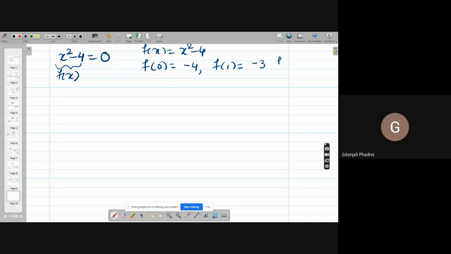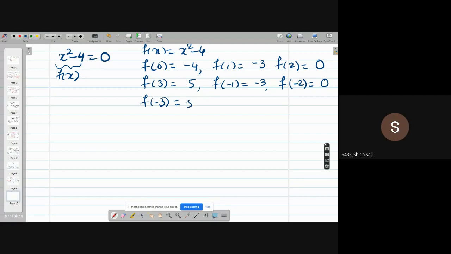Minus 3. f(2)? 0. f(3)? 5. f of minus 1? Minus 3. f of minus 2? 0. f of minus 3?